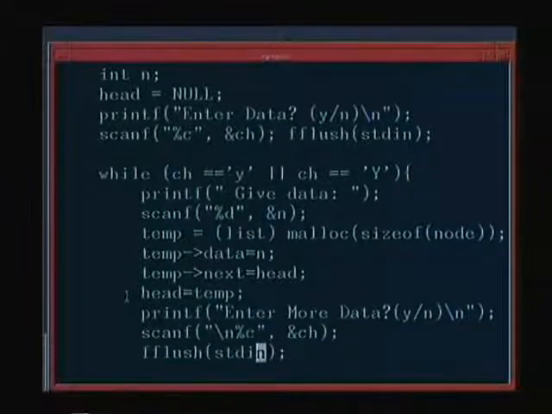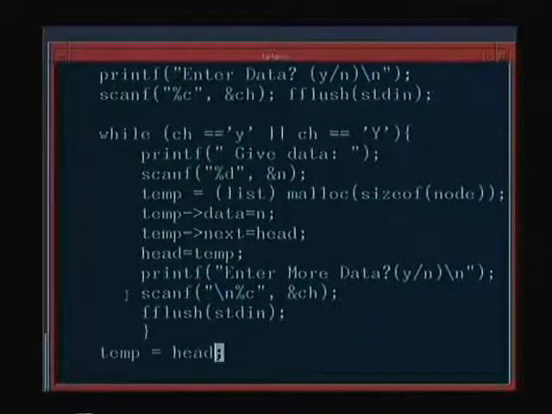Enter more data, yes or no, read the data and continue. So while you have finished this, this part builds up the whole linked list from here to here. This builds up the whole linked list. Alright.